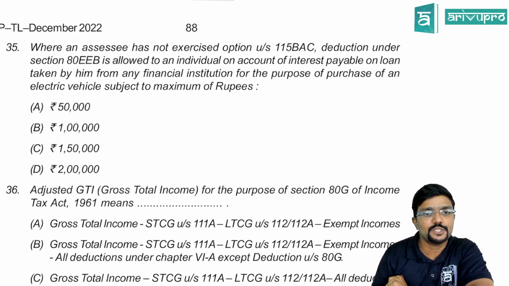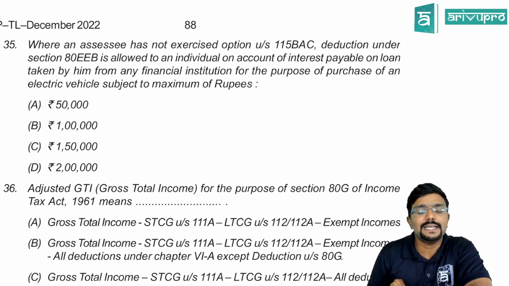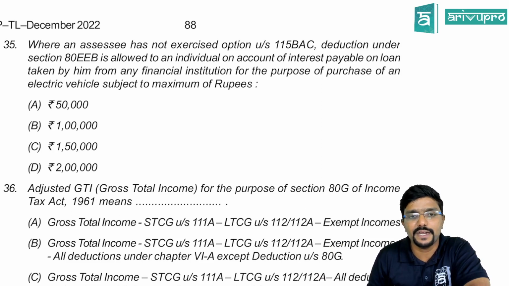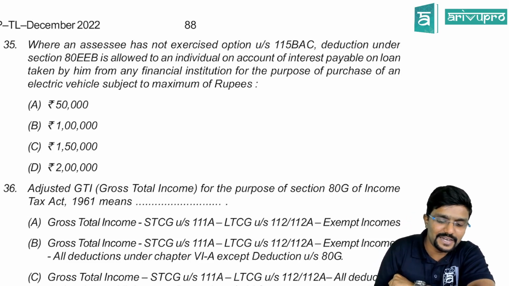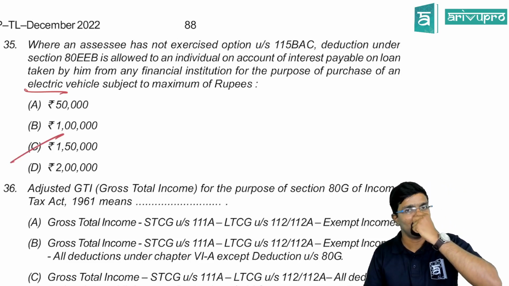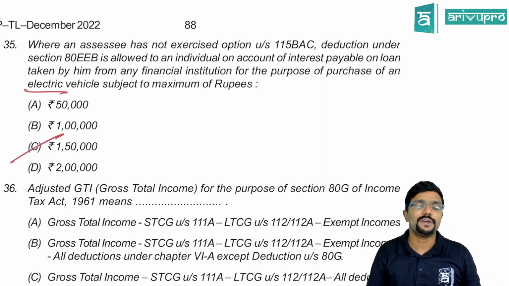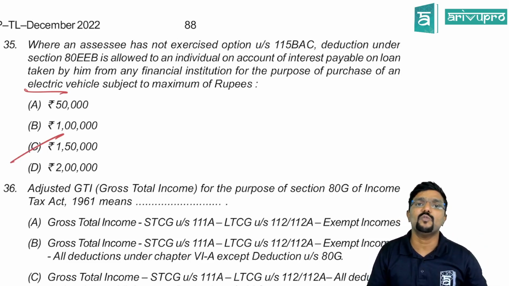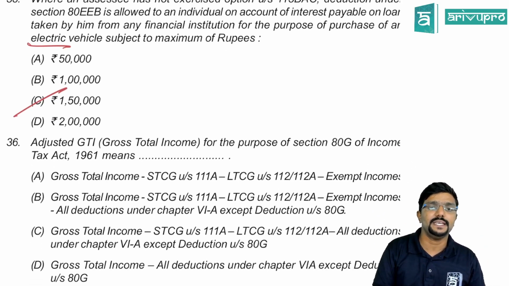Chalo. 35th. Where an assessee has not exercised option under section 115BAC, means he has not opted for the optional scheme, deduction under section 80EEB is allowed to an individual on account of interest payable on loan taken by him from any financial institution for the purpose of purchase of electric vehicle, subject to a maximum of how much? 1,50,000. For purchase of electric vehicle, if you have taken any loan, interest on that loan can be claimed as a deduction, maximum 1,50,000 under section 80EEB.